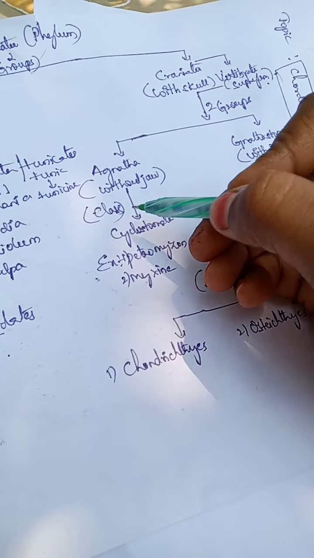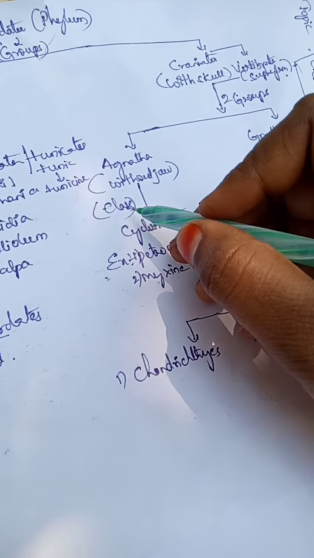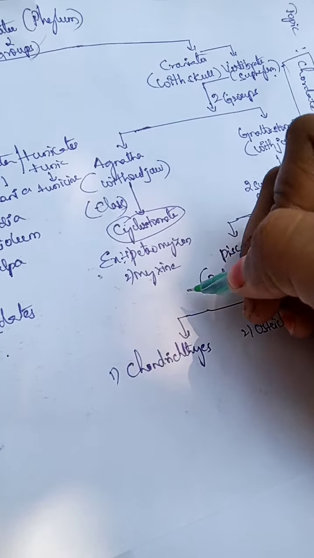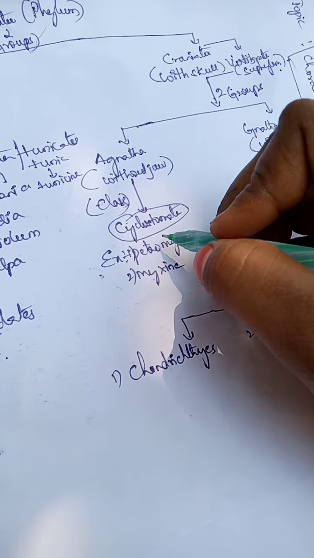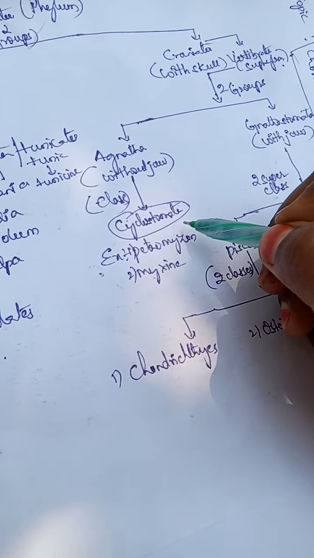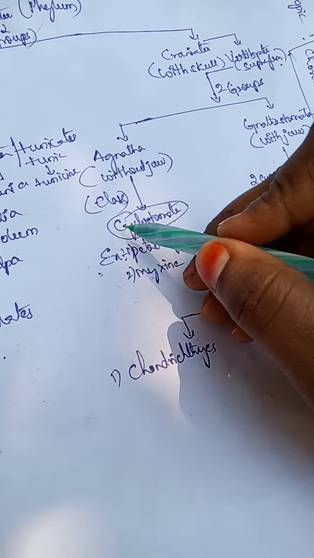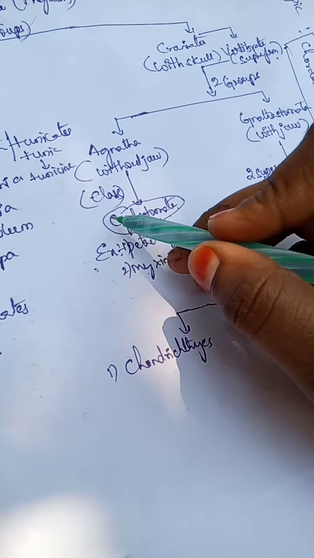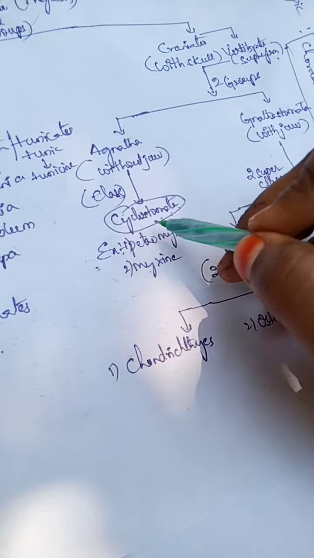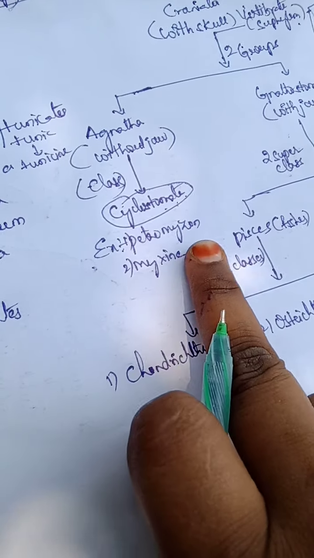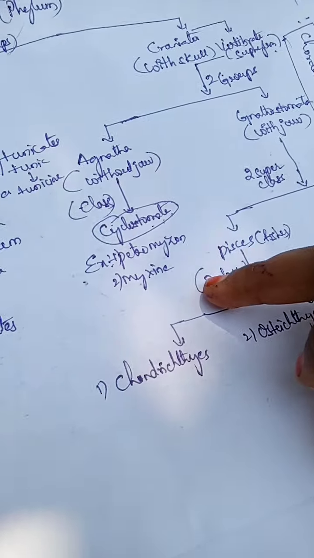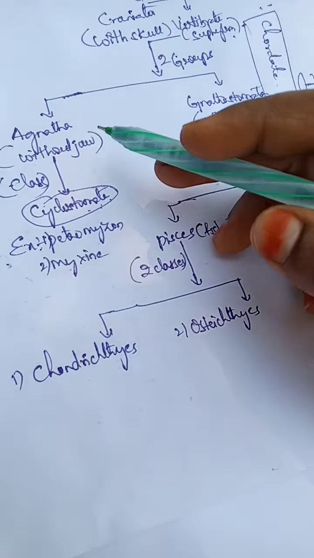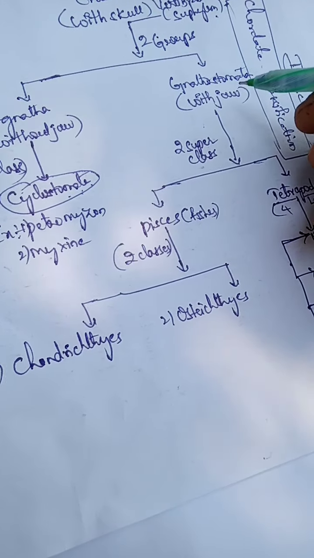Next, Agnatha is divided into only a single class, the Cyclostomata. Why do we call it Cyclostomata? Because cyclo means round, stoma means mouth, ata means bearing. So a circle-like mouth is present, that's why we call it Cyclostomata. Examples: Petromyzon and Myxine. Agnatha we have completed.